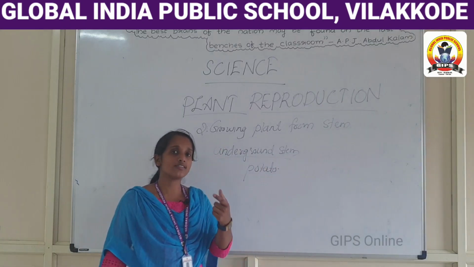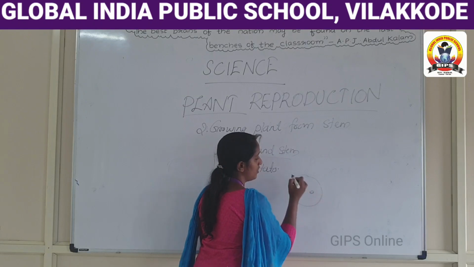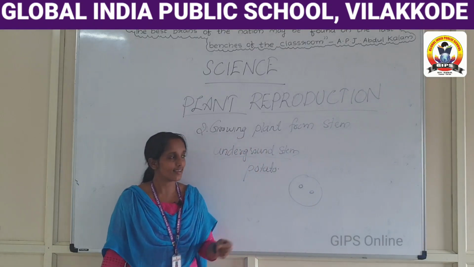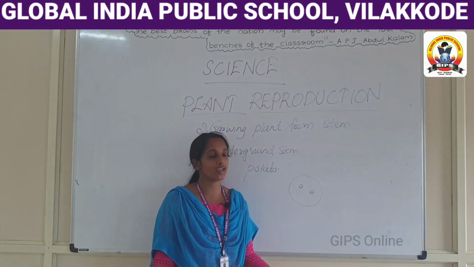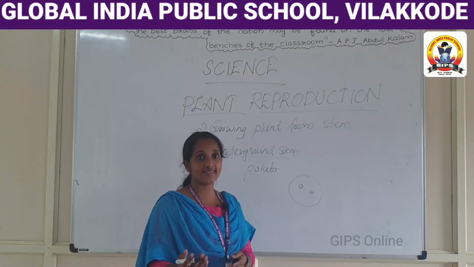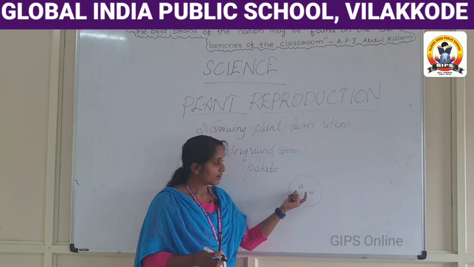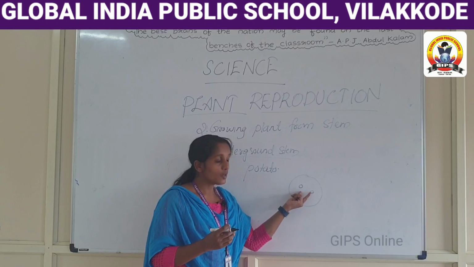Have you seen eyes on the surface of potatoes? They are not like your eyes; they are the future plant. If we keep potatoes for a long time in the kitchen, you can observe small buds on the potatoes.